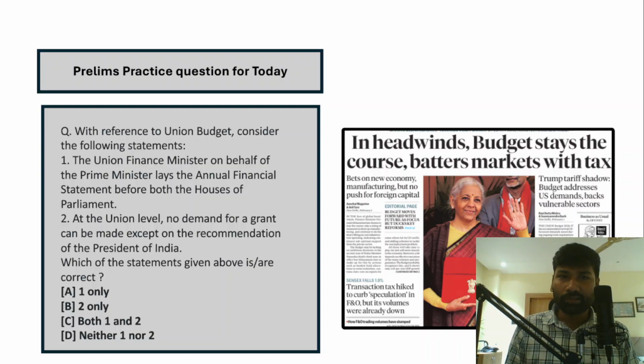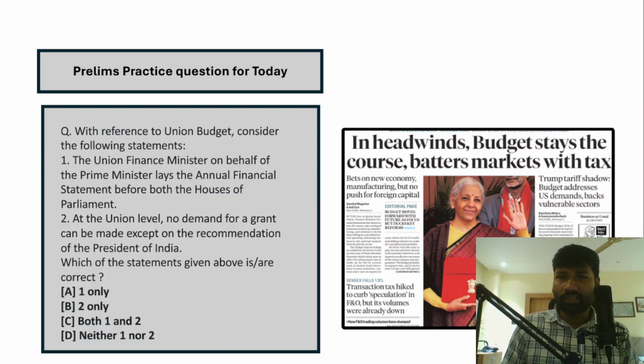So you just comment whether this statement is correct or not. And the second statement says that at the union level, no demand for grant can be made except on the recommendations of the President of India. So you should also comment whether these two statements are correct or not, or which one is the correct answer for this question.